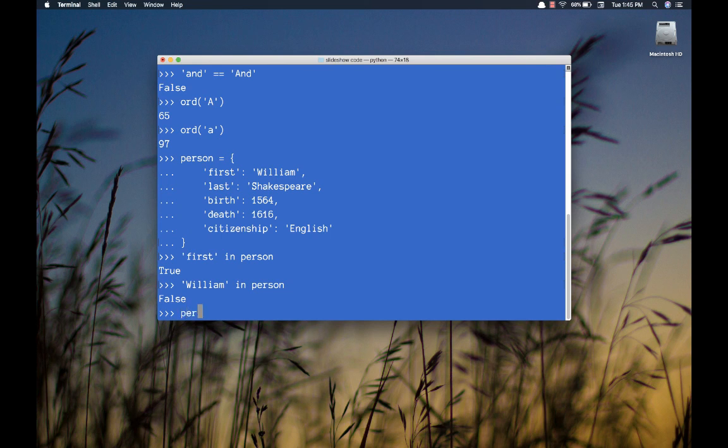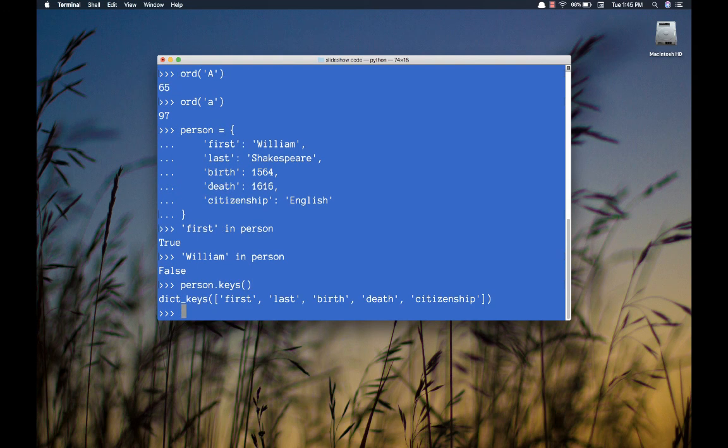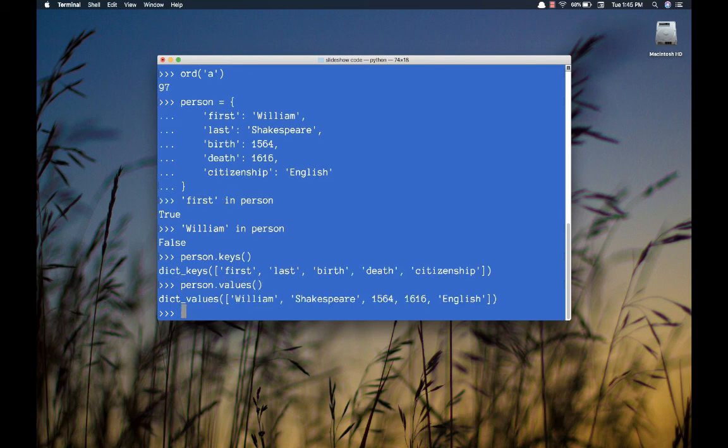So can I ask what the keys are of person? Keys. And the answer is yeah, I can. So here it says dictionary keys, right? First, last, birth, death, citizenship, exactly the way we would expect. Can I ask for the values? Boy, I can't type today. Sorry, guys. Values are William, et cetera, et cetera. Just exactly the way we would expect that to be.